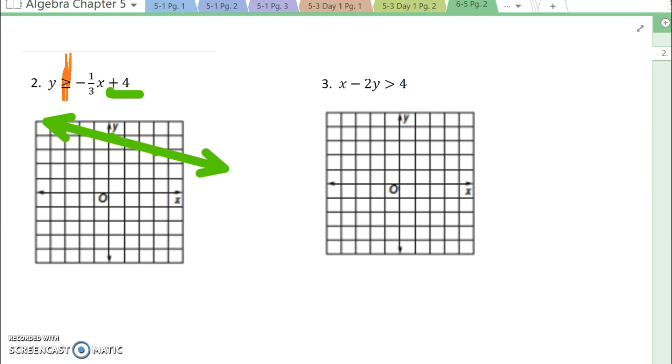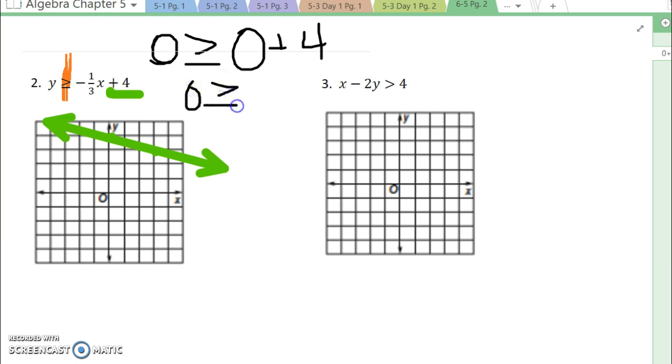So I put a 0 in for y. I take 0 times -1/3, and that's 0. And now I have to ask myself, is 0 greater than or equal to 4? It is not, so we know that this is false. Therefore, we need to shade above. So our shading would fall above the graph. What this is really saying is any ordered pair above this line would be a solution to that inequality.